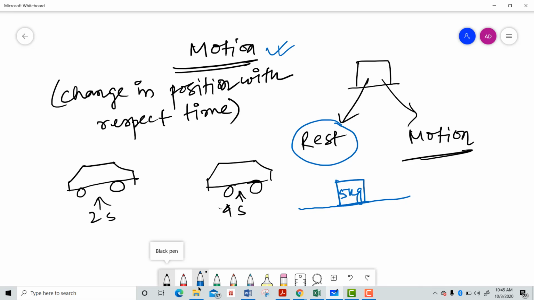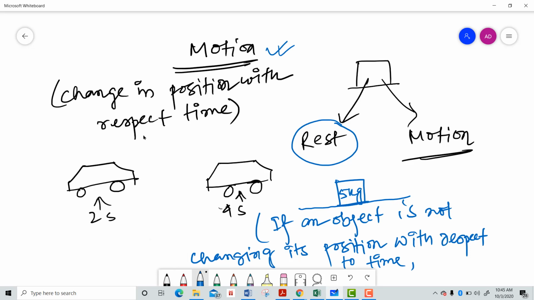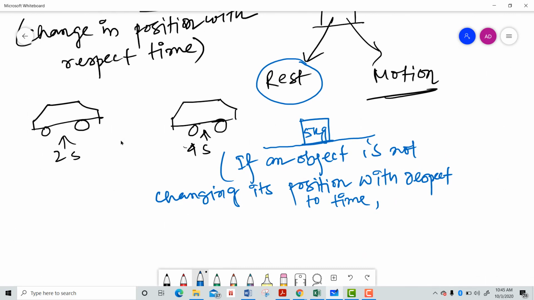If it is asked when an object should be at rest, you should tell that if an object is not changing its position with respect to time, then the object should be at rest.